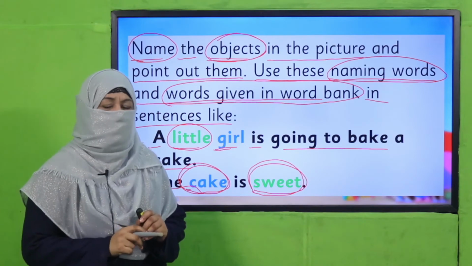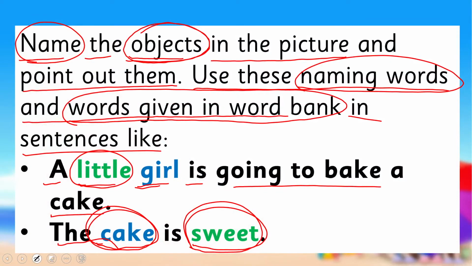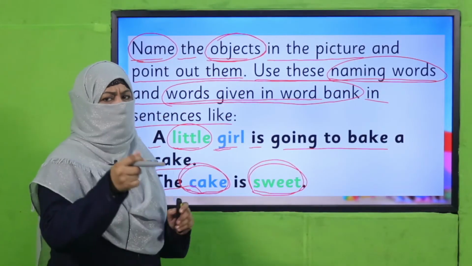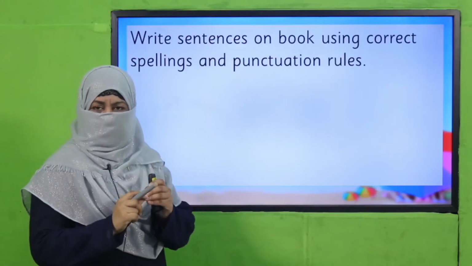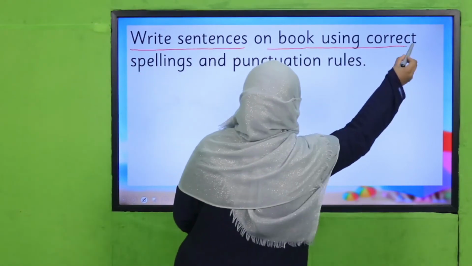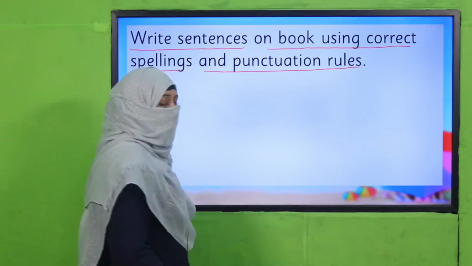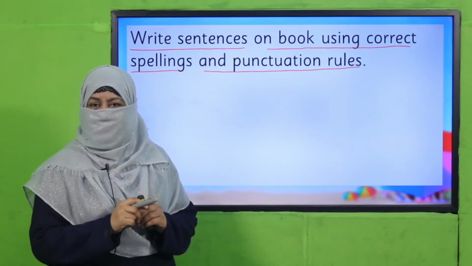So pause the video, enjoy this activity, and then come back. Yes, my dear children, are you done with it? Good job. Now whatever sentences you just told to your teacher, you are going to write these sentences in your book using correct spellings and punctuation rules. Okay, so first you were telling verbally, now you are going to write these sentences in your book.